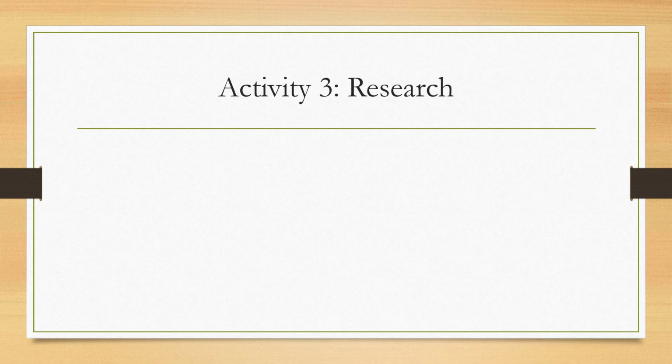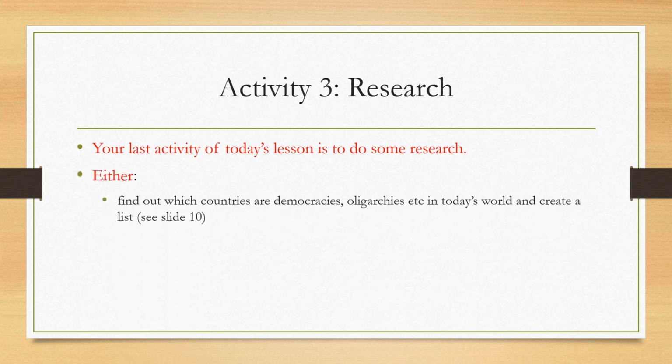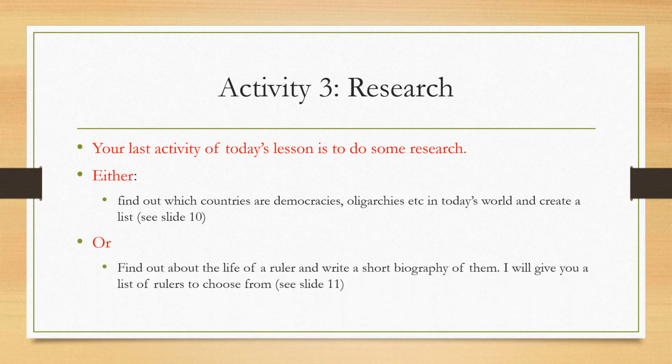Okay, activity 3. So this is research. Your last activity of today's lesson is to do some research. Either find out which countries are democracies, oligarchies, etc. in today's world and create a list. So the instructions for that are in slide 10. Or find out about the life of a ruler and write a short biography of them. And I will give you a list of rulers to choose from. So see slide 11.